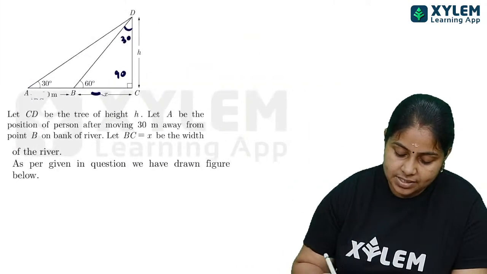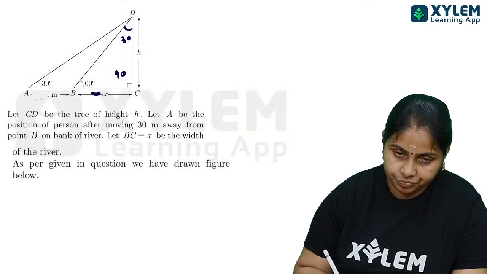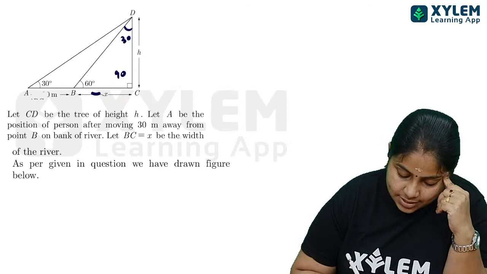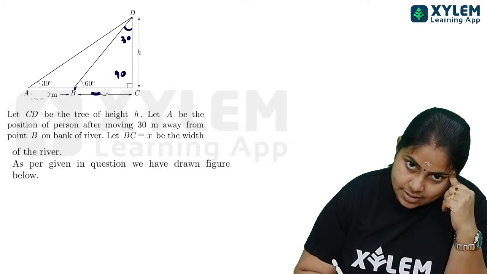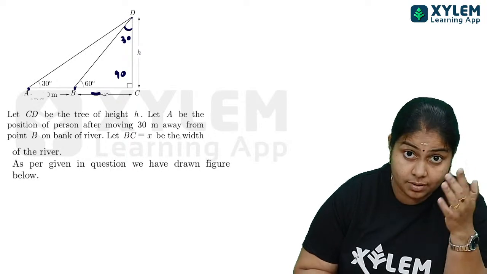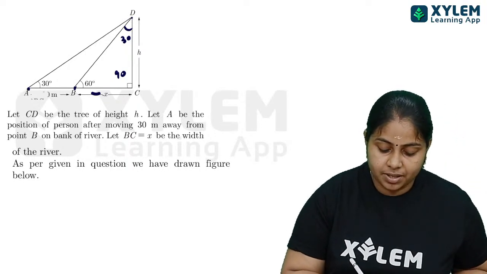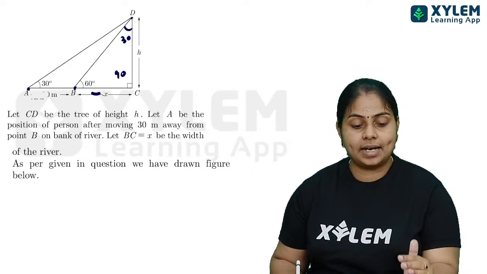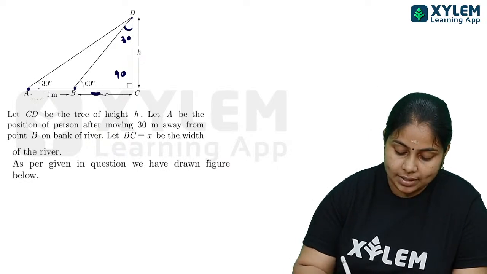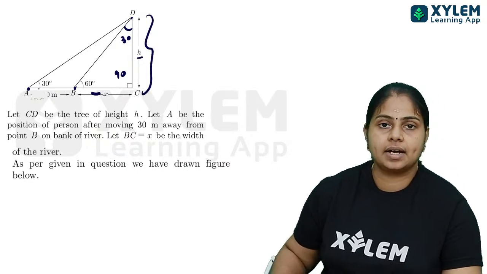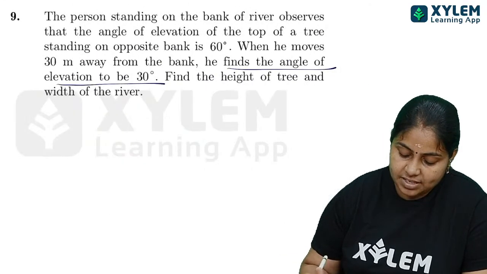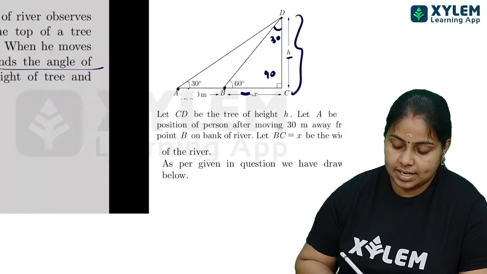So a person is standing on the bank of a river. Here first the angle is 60 degrees, he is seeing the top of the tree, and from here he is moving back a little further, moved away from that, and from here he is looking at the tree, and at that time the angle of elevation is equal to 30 degrees. So you have to find out the height of the tree. And first of all, after we draw the figure, you should write down what is represented in the figure.